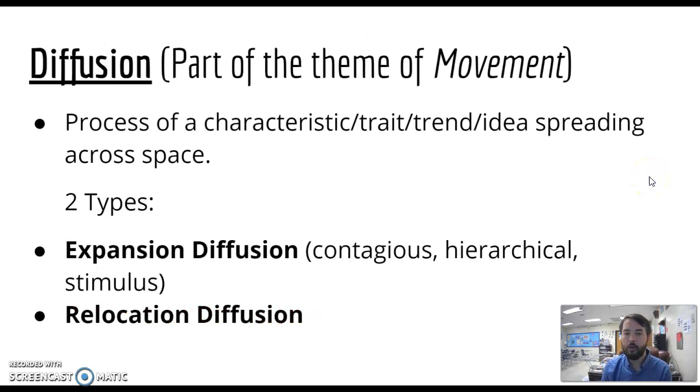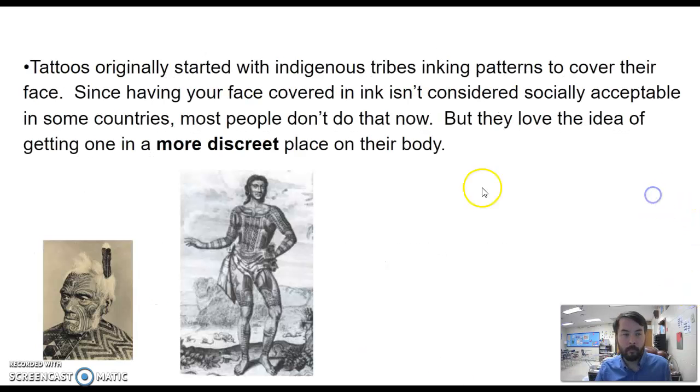So remember, diffusion is part of the theme of movement. Remember the 5 themes of geography? Movement was one of them. Diffusion is the process of a characteristic, trait, a trend, an idea, what have you, spreading across space. And there's 2 different types. There's expansion and there's relocation. And remember that under the expansion diffusion, there's different subcategories: contagious, hierarchical, and stimulus. All of these are vocab terms that you need to know.